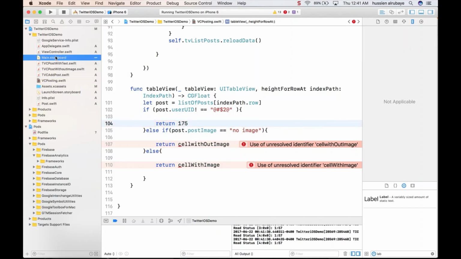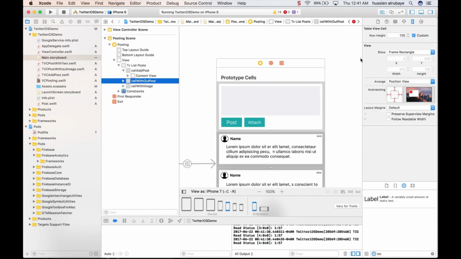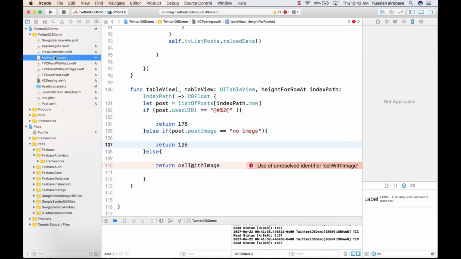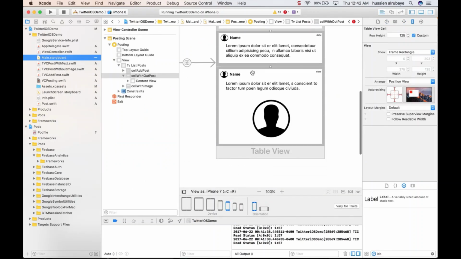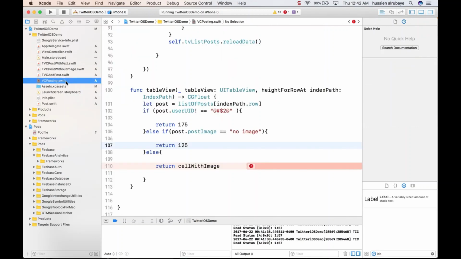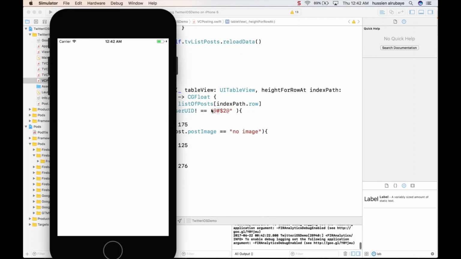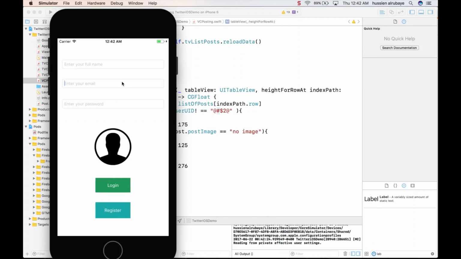Okay. What more? The second row should return 125, which is for without image. So if it's without image, no image, it should return 125. Else, how much should the third row return, which is this row? It should return 276. So go back here, this one should return 276. So now when I run it, he will hopefully know that whenever a row comes with this data, he reads the post that has this data, that means this is a new row, and he knows how much the height is for it.